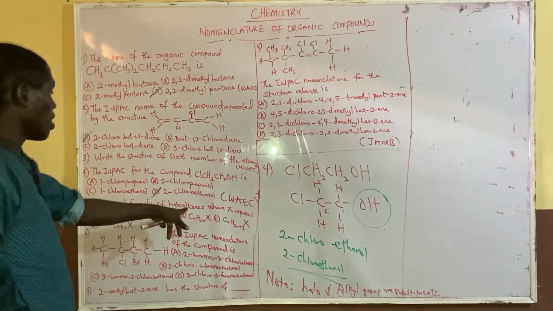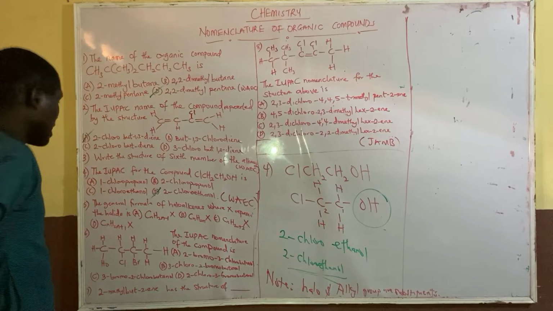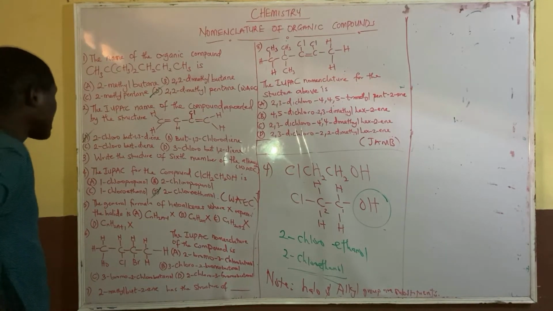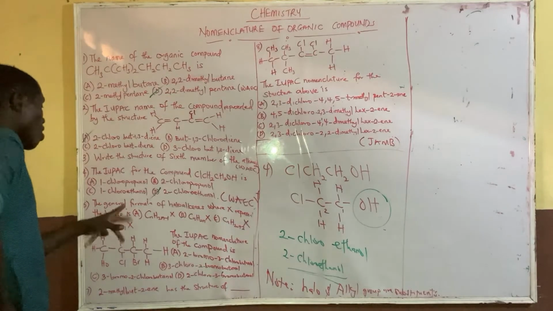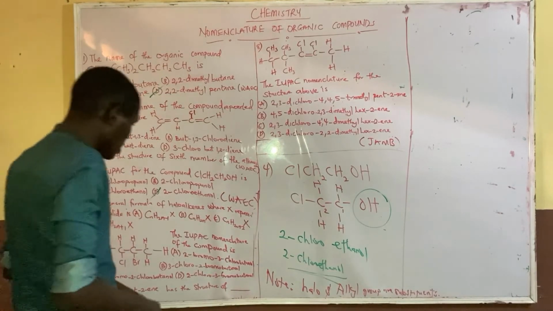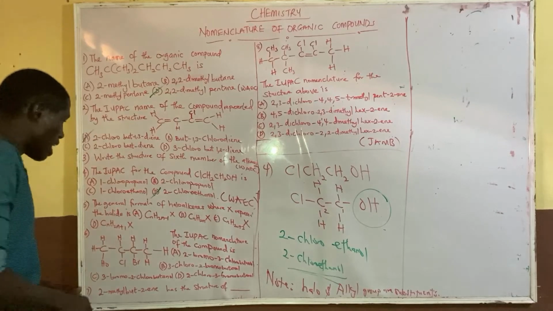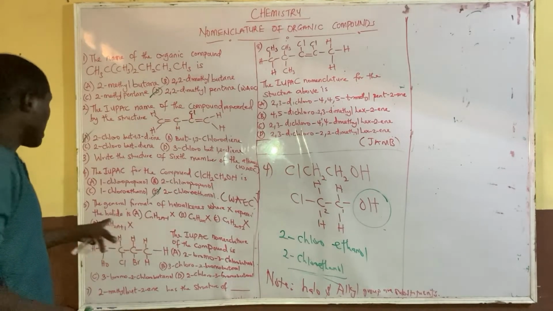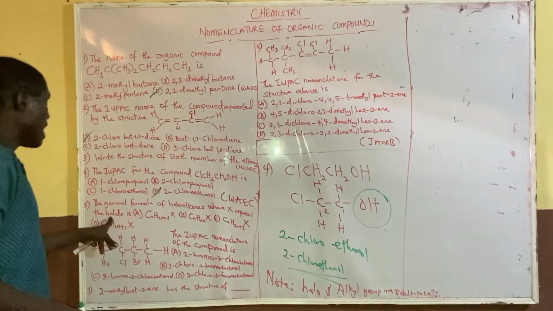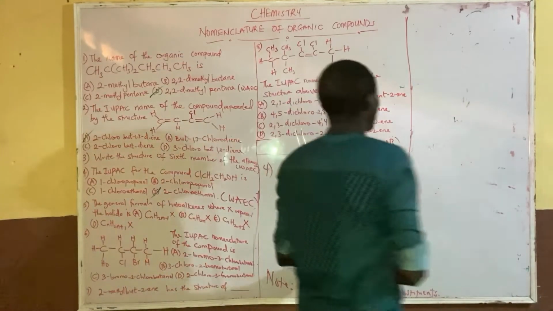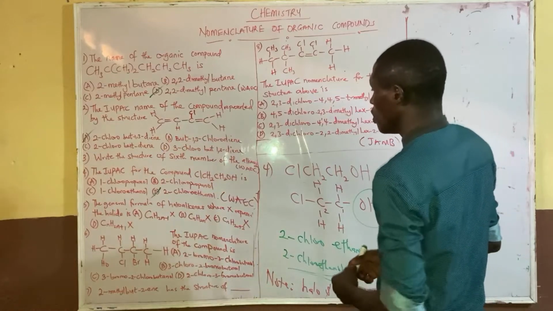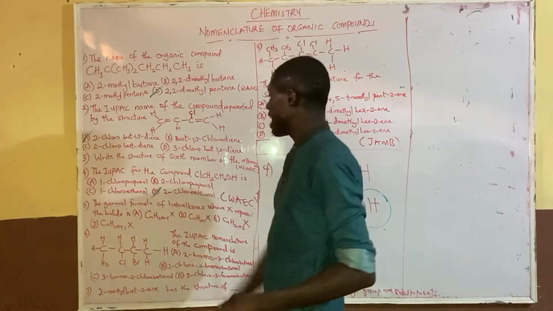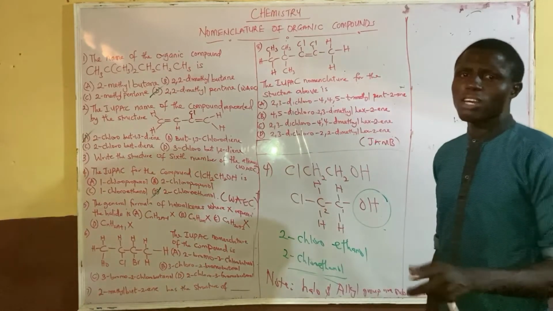The general formula of haloalkanes, where X represents what? The halide. Now, the first thing you need to ask yourself: what are halides?